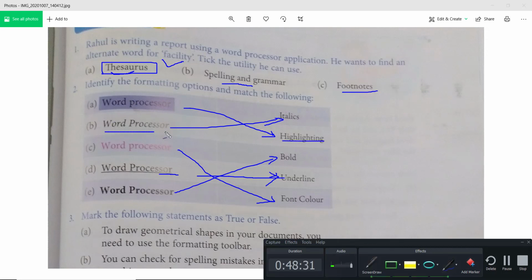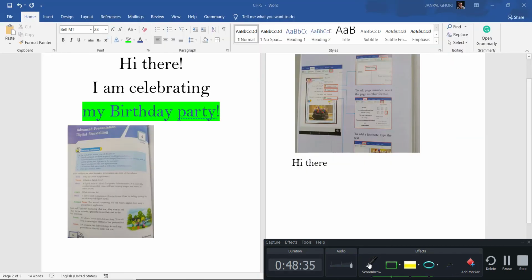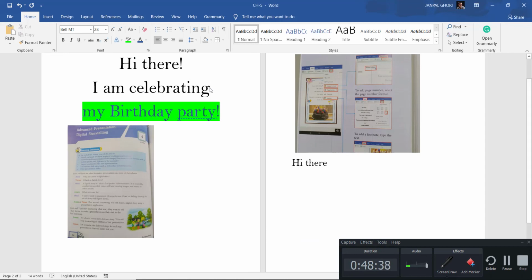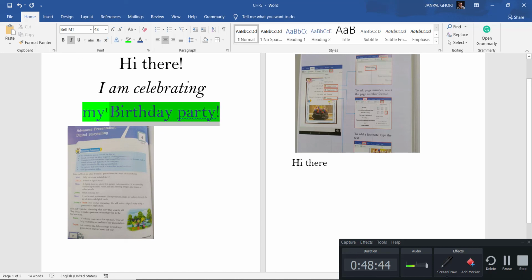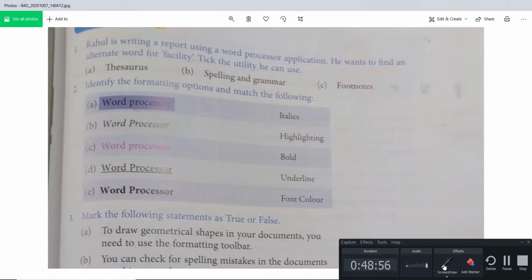See, this one is italic. I will show you here. If I want to make italic, this one I am making italic. You see it is tilting. This one I want to make underline, so you see this will get underlined. This one I want to make bold, so you see it is getting dark, and this one I have already highlighted, right? So that way you can give the answers.